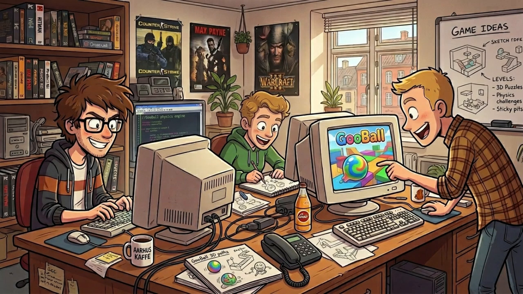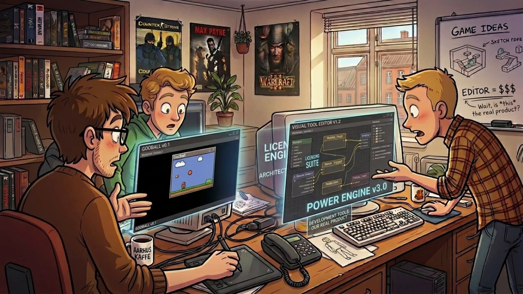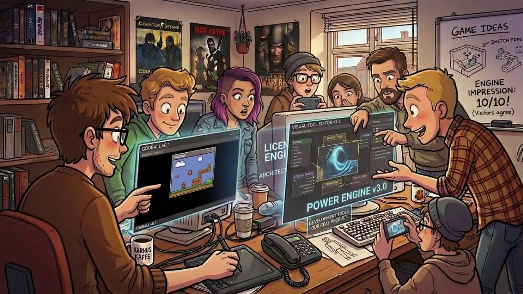In the early 2000s, three Danish developers set out to create a game called GooBall. While developing it, they built their own tools to make game development easier. The tools became more impressive than the game itself, attracting the attention of other developers. So the team shifted their focus from making games to creating an engine that would help others make them.